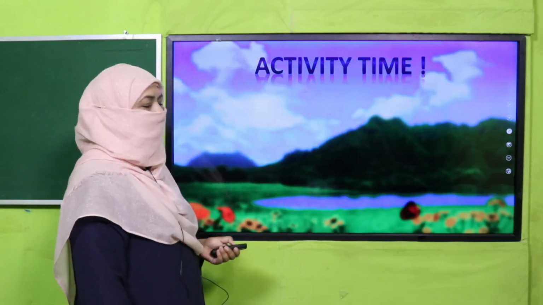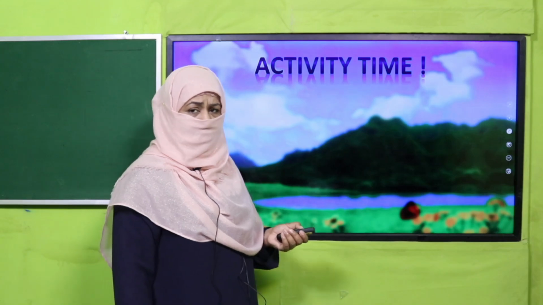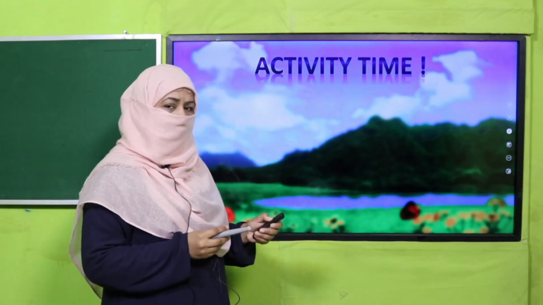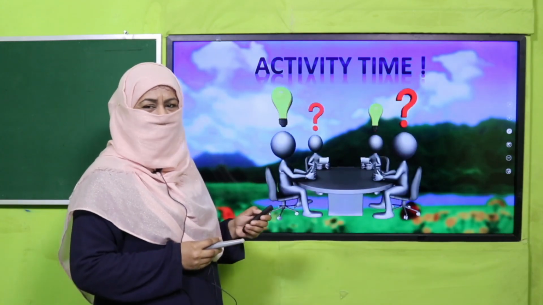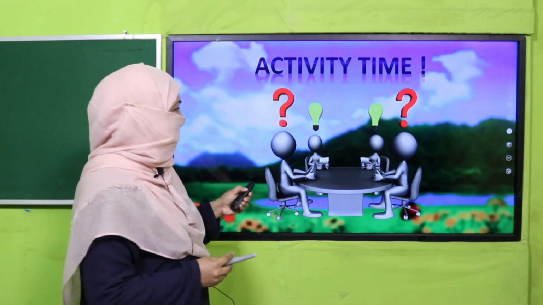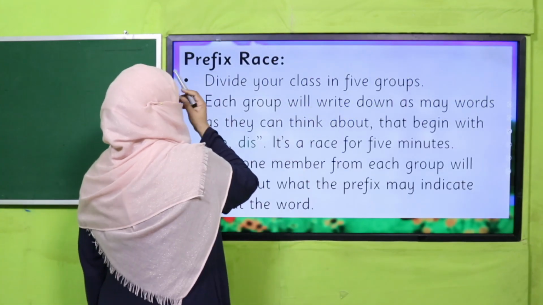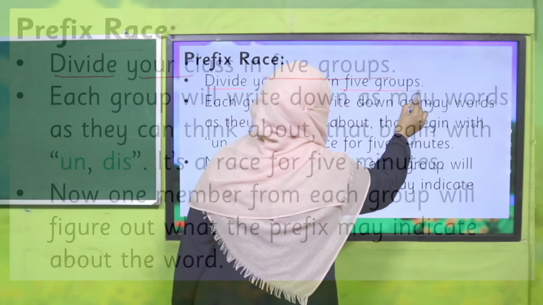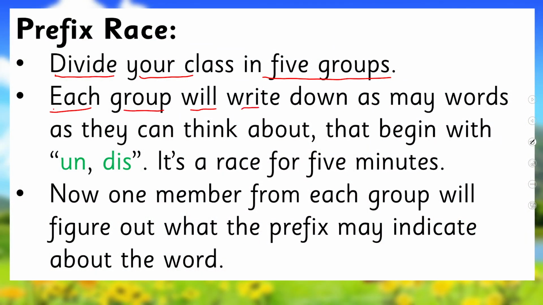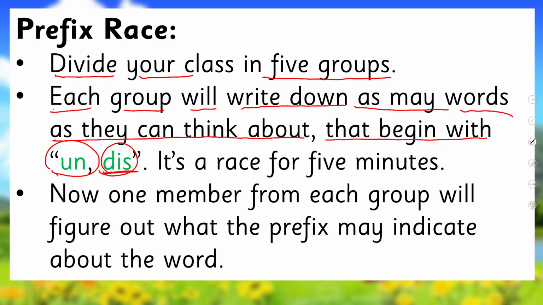So here is activity time, because we have learned in detail and we just had a quick recap. So I'm going to check what we have learned so far. Okay, are you ready for that? All right, so this is the activity. Teacher will divide the class in 5 groups. Each group will write down as many words as they can think of that begin with un and dis. Okay, you will use these 2 prefixes and you will write the maximum words. It's a race of 4-5 minutes. You will be allowed 5 minutes to write maximum words.